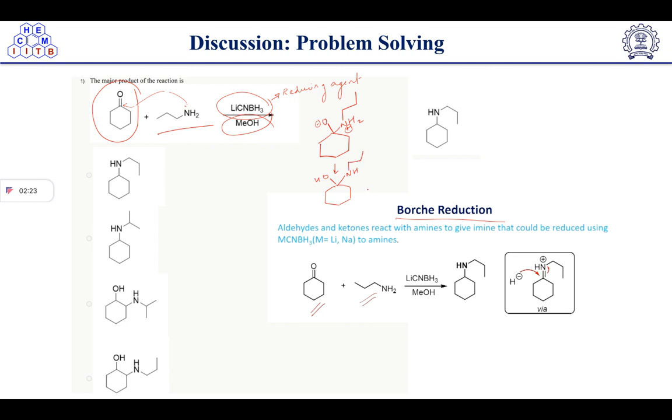After this, what will be the next step? Again, proton transfer will take place, and to make it a good leaving group, this hydroxy will become a good leaving group. So here it will push like this, and we will get the imine.